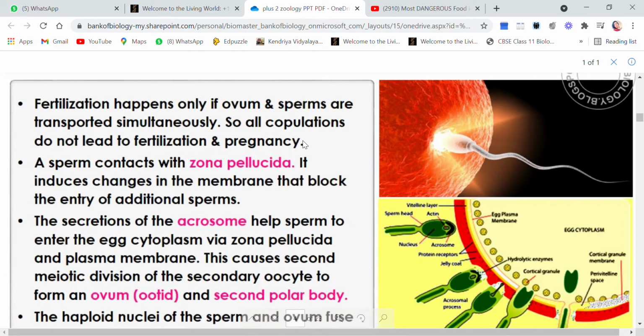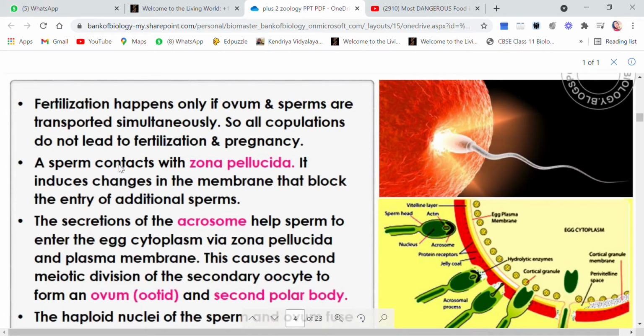If a couple is having copulation thrice a week or 5 times a week, that doesn't mean that every copulation will be successful and the sperms and ovum will meet and every time there will be pregnancy. For fertilization and pregnancy, both the ovum and the sperm should be matured at the same time, released at the same time, and reach the ampulla region at the same time. Only then will the chances of fertilization and pregnancy be there.